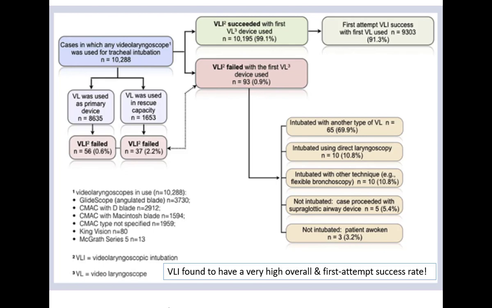The other problem with video laryngoscope is that the angle that you are used to with your Mac blade, where you are aligning the axis, is different, because the video laryngoscope looks at the glottis from around the corner. It's not directly looking at it, and therefore when you go back and attempt tube placement in your patients, you will realize that your tube keeps going towards the esophagus and not the tracheal opening.